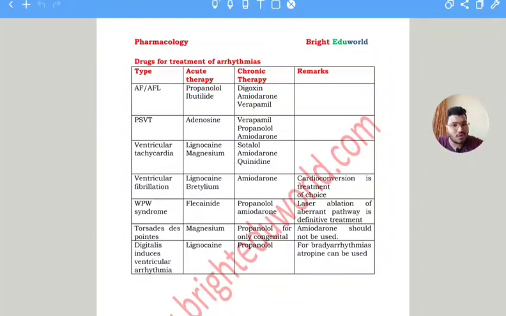If you study pharmacology and pathology properly, I think there is no need to study the same topics again from medicine. That's why pharmacology and pathology make the basics and are very important subjects to study.